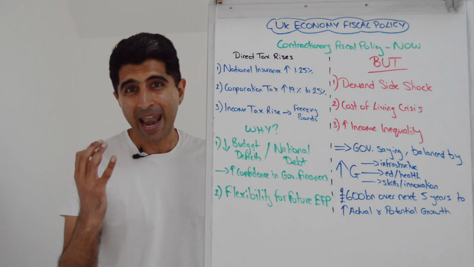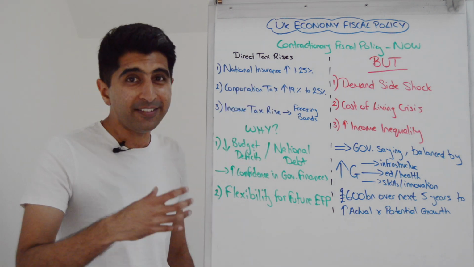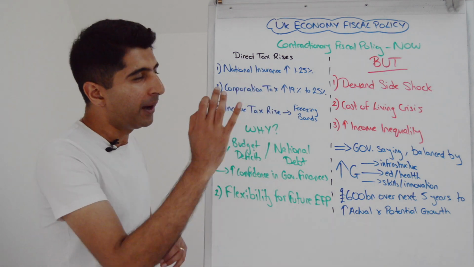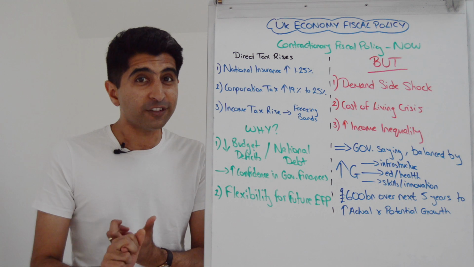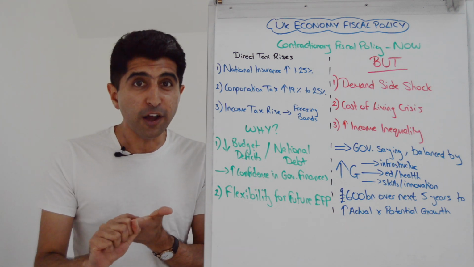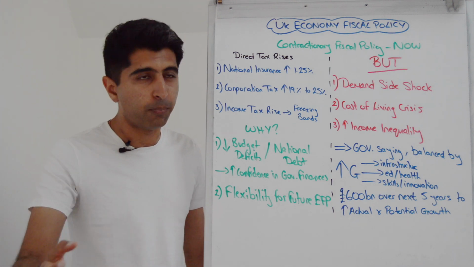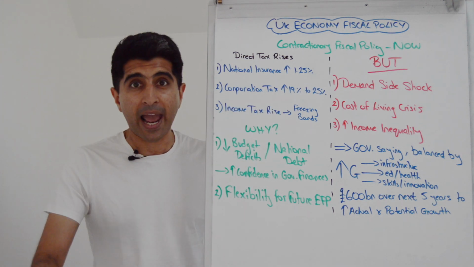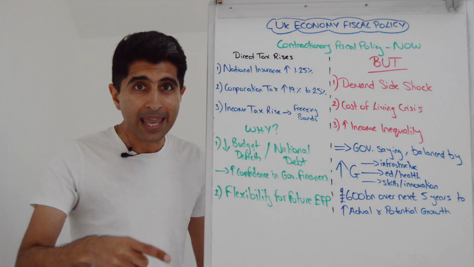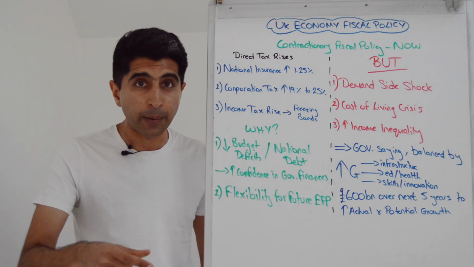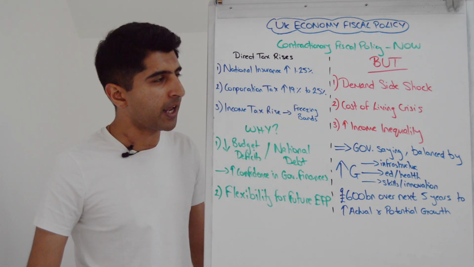Like, for example, national insurance is going up. This is a tax on having a job. It's another income tax. But here with national insurance, it's not just employees that pay it. Employers have to pay national insurance as well, and that's already increased by 1.25%. Corporation tax is going up next year. So by April 2023, corporation tax will be 25%. Right now it's 19%. Another major direct tax rise.